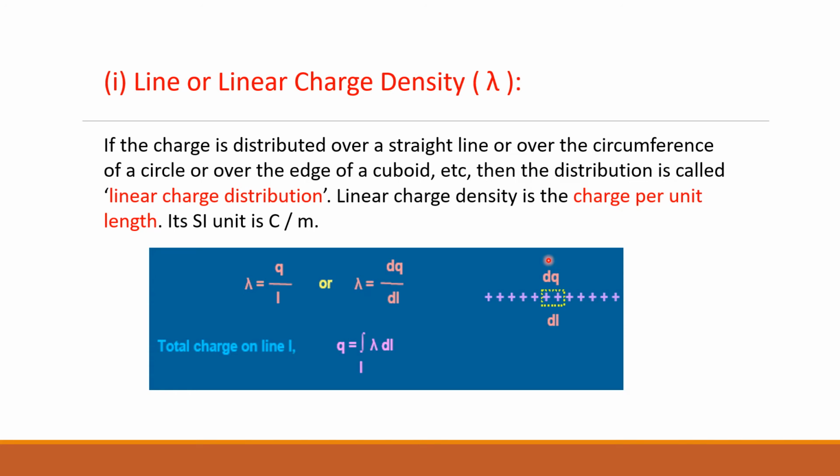If we consider a small amount of charge dq along the length dl, we can define charge density lambda is equal to dq by dl. Then we can find the total charge q: dq is equal to lambda into dl. That means total charge q is equal to integral lambda into dl. Integration is done to find the total charge, which is the opposite of differentiation.